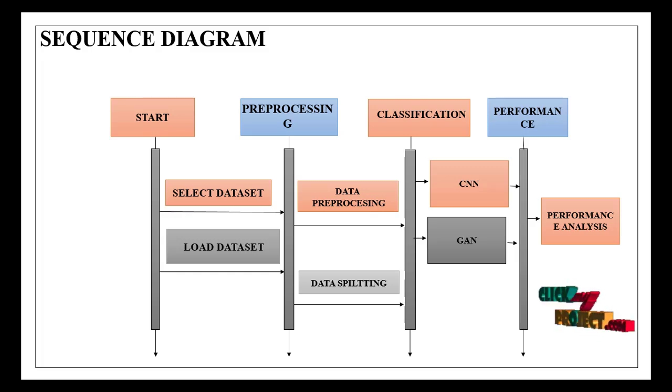Sequence diagram. There are four sequences: start, pre-processing, classification and performance analysis. Select the data, load it and pre-process it, split it into train and test, and use the CNN algorithm. Finally, predict and do the performance analysis.